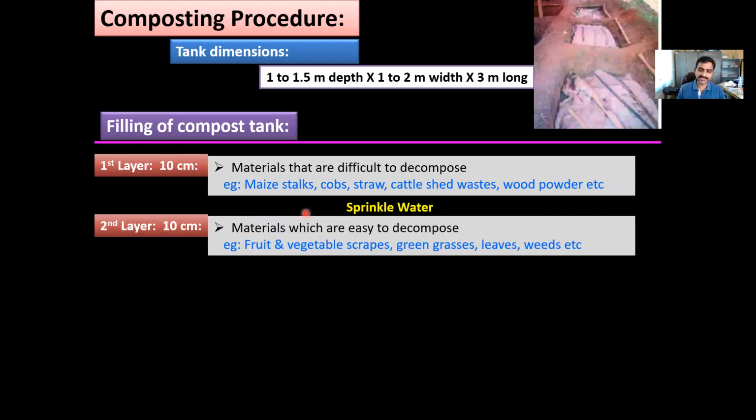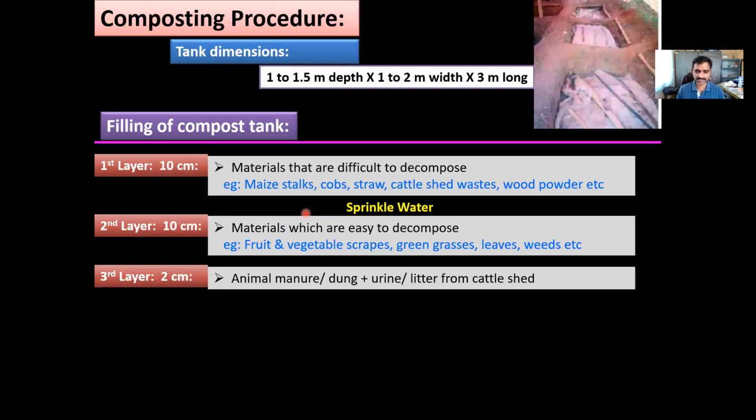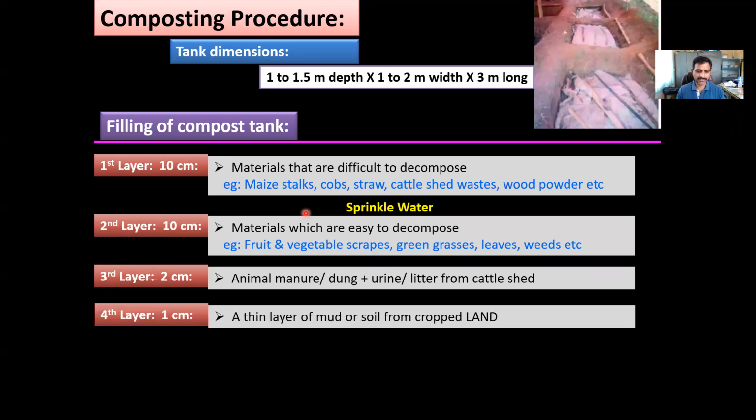A second layer of 10 centimeters is filled with easy to decompose materials like fruit and vegetable scraps, green grasses, leaves, weeds, etc. Above this, a small thickness of 2 centimeters of animal dung or well decomposed compost, or a cow dung plus urine mixture, or litter from the cattle shed which is mixed with cow dung, can also be spread. And above this, a thin layer of mud or soil from cropland is sprinkled.